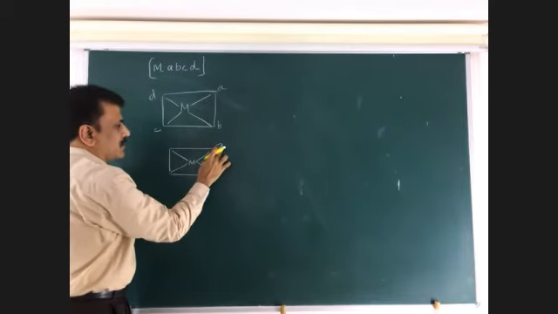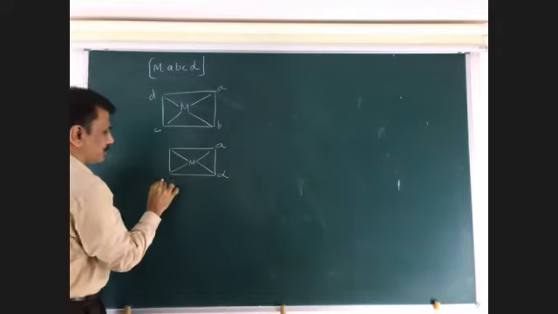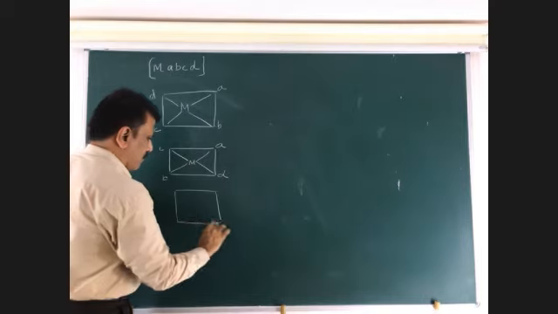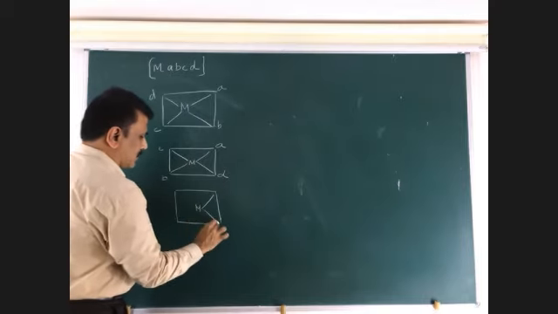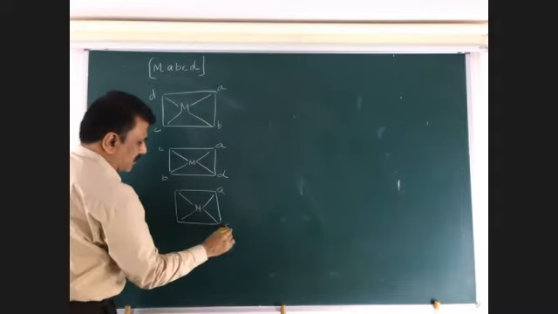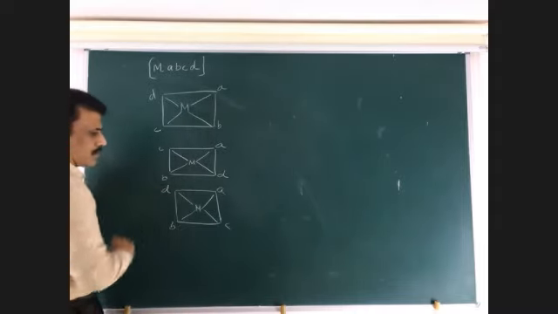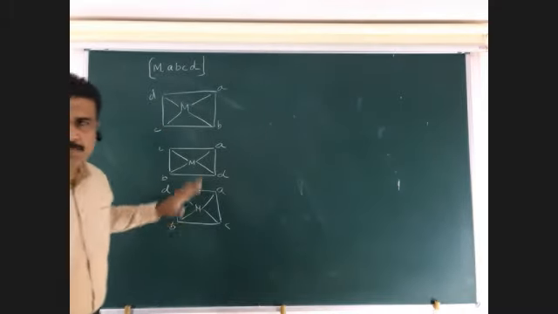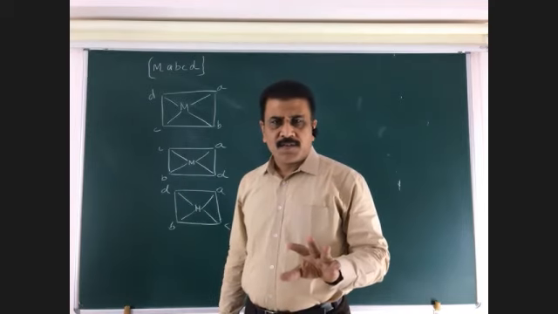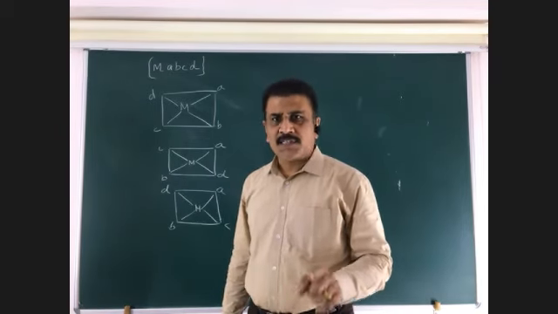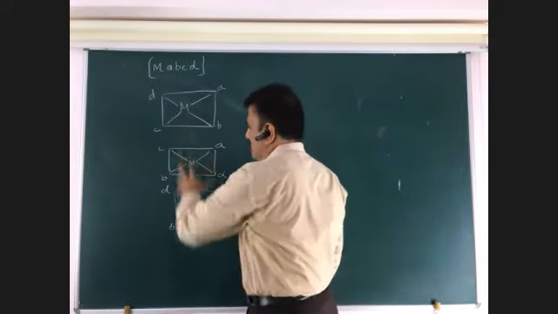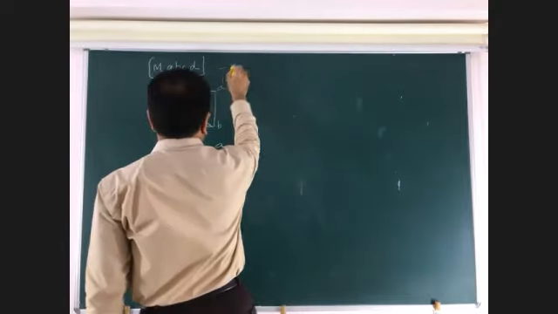Keep A constant, change this. Another form. Once again, A is kept constant, BD over C. So how many forms are obtained? Three forms. These are not called cis-trans, but they are geometrical isomers. In cis-trans isomerism, in previous cases, I discussed it. So these are the three geometrical isomers. So it has three forms.